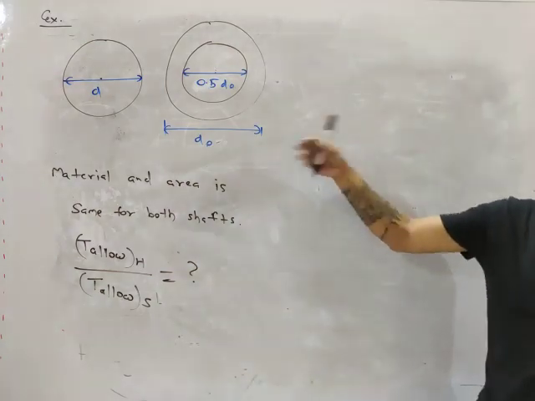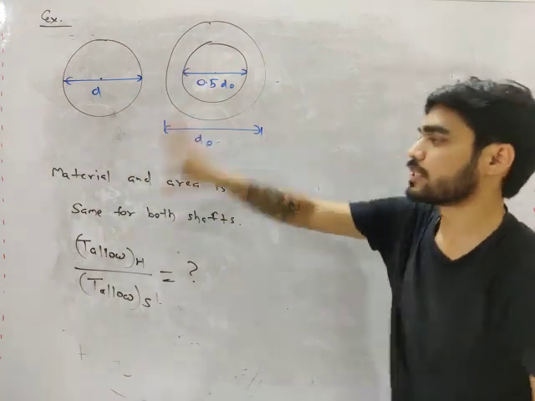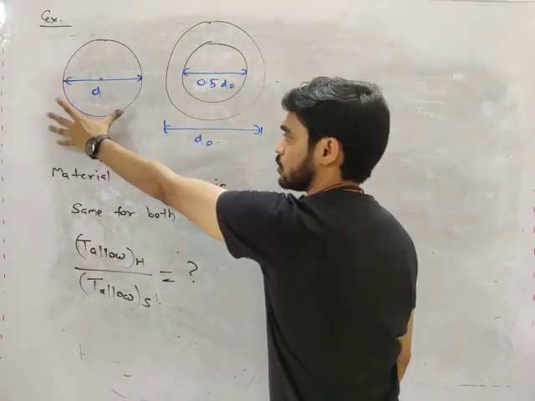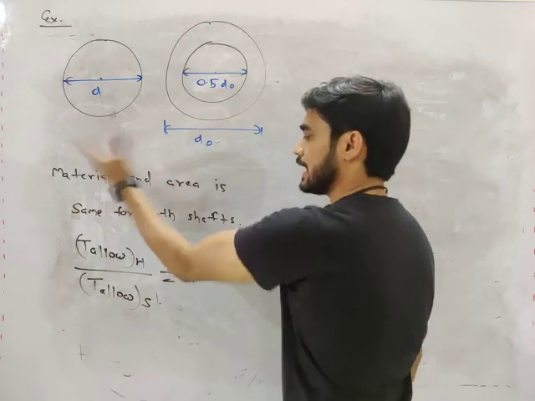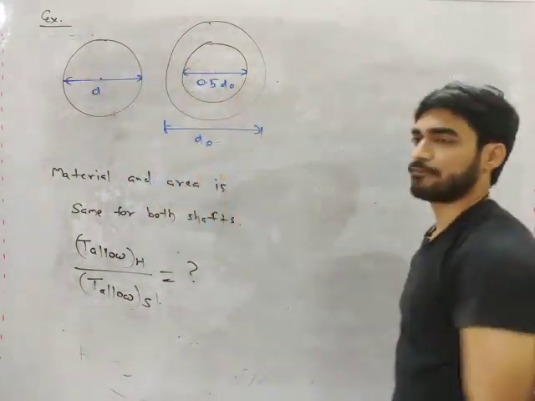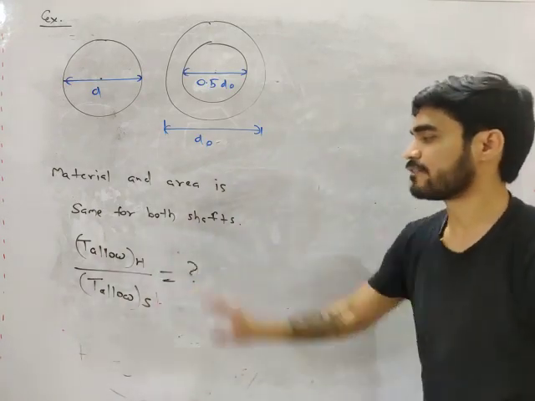So I am trying to explain how hollow shaft is stronger than solid shaft using this example. We are considering two cross sections, solid and hollow. Material and area is same. Area of both the shafts is same, and we have to see which one will be stronger, what will be the ratio of their strength.